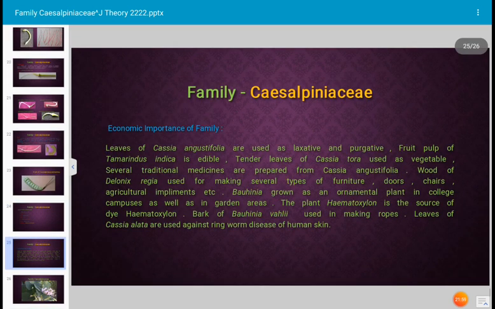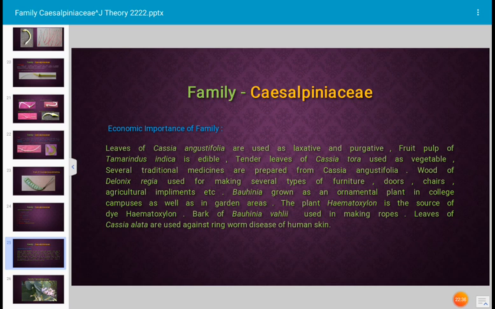Let us see the economic importance of this family. The leaves of Cassia angustifolia are used as laxative and purgative. Fruit pulp of Tamarindus indica is edible. Tender leaves of Cassia tora are used as vegetable. Several traditional medicines are prepared from Cassia angustifolia. Wood of Delonix regia is used for making several types of furniture, doors, chairs, agricultural implements, etc.